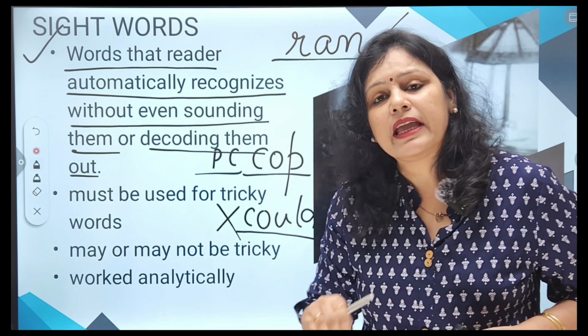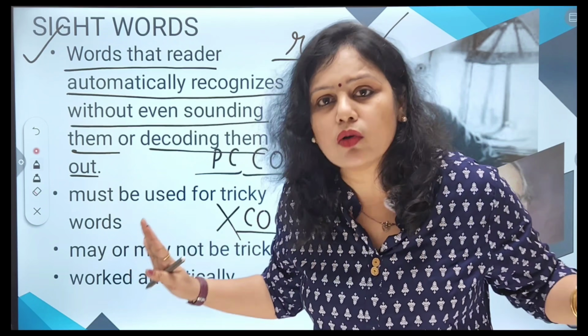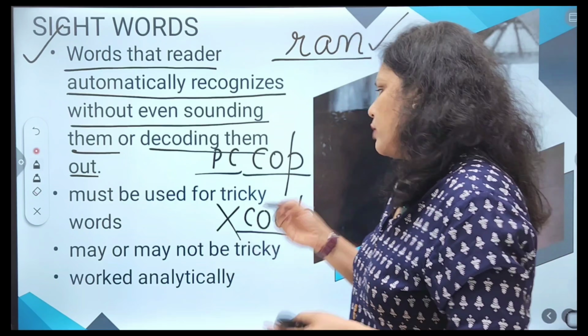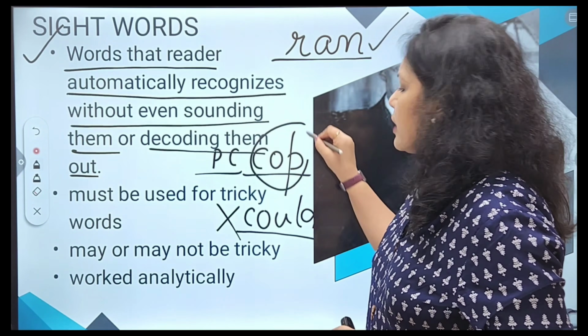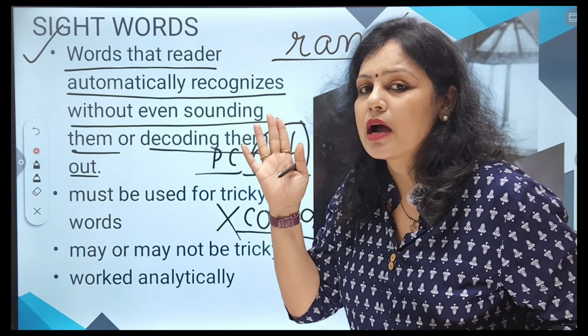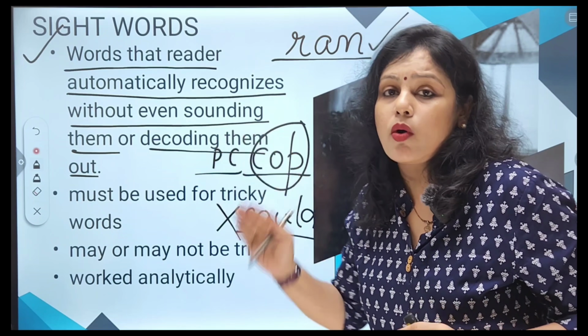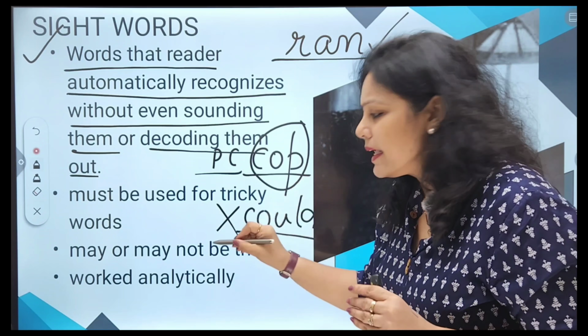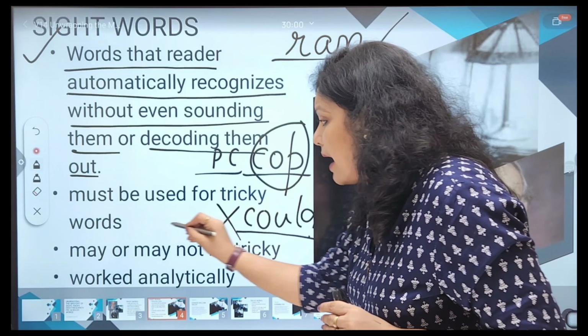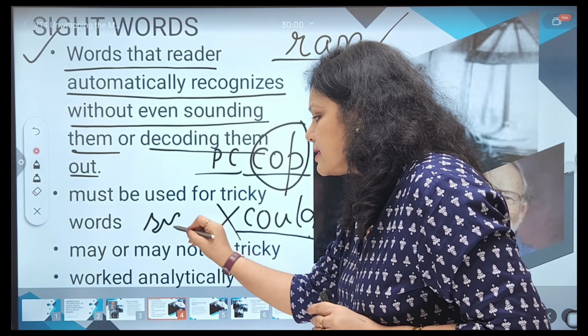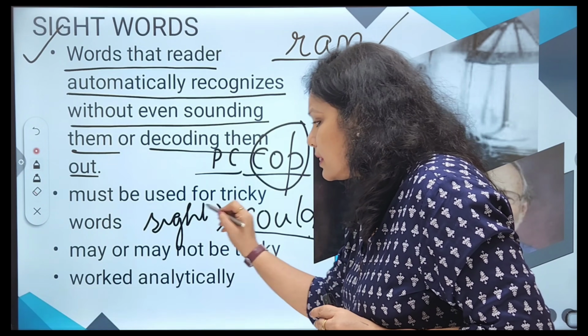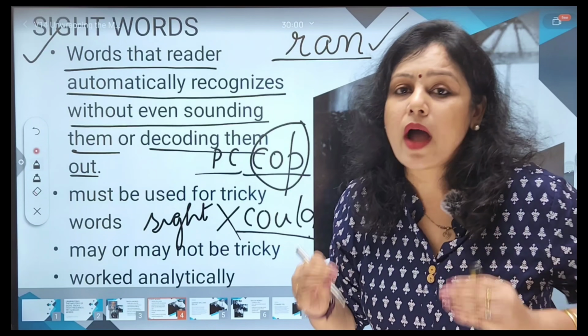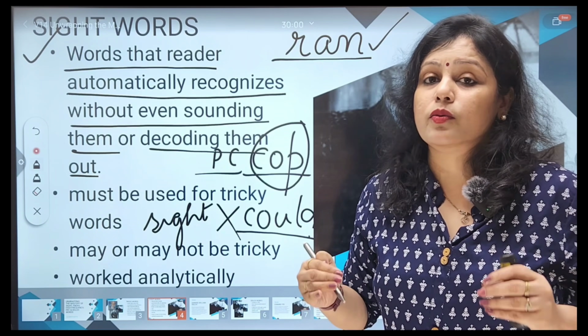Now, tricky words, since they do not follow the phonic rules, cannot be decoded. This word can be decoded, so I can use the sounds and my auditory skills to decode it. But I cannot decode this word, so I will use the sight word methodology here to learn my tricky words.